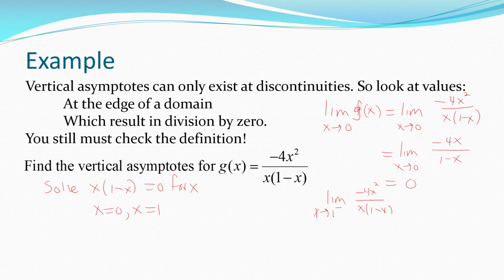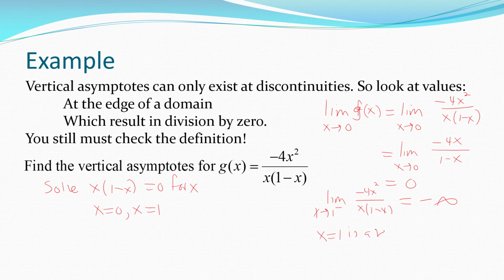But if x is near 1, the x factor is near 1, but the 1 minus x would be getting near 0, but x is less than 1, so 1 minus x is always positive. So the numerator is always negative, the denominator is always positive, the numerator is going to a non-zero, the denominator is going to 0, so in the limit, by the rule I've given you, this has got to be negative infinity.